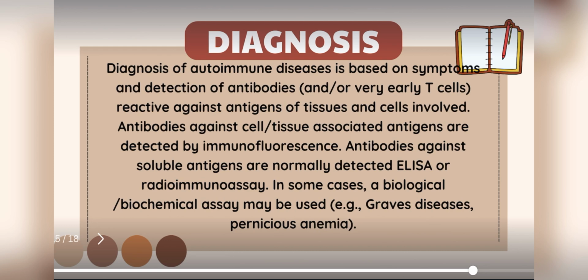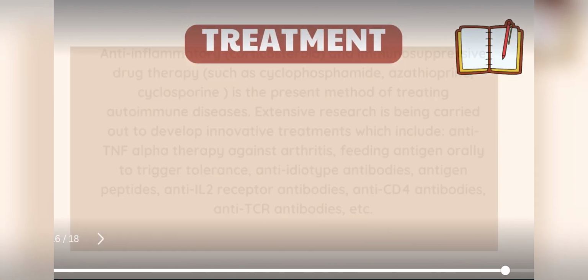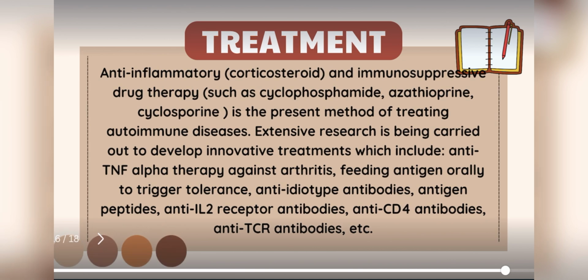Antibodies against cell or tissue associated antigens are detected by immunofluorescence. Antibodies against soluble antigens are normally detected via ELISA or radioimmunoassay, and in some cases, a biological or biochemical assay may be used, such as in Graves' disease and pernicious anemia. For the treatment of autoimmune diseases, anti-inflammatories such as corticosteroids and immunosuppressive drug therapies such as cyclophosphamide, azathioprine, and cyclosporine are the present methods of treatment.